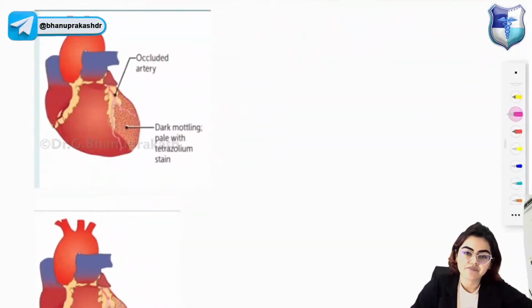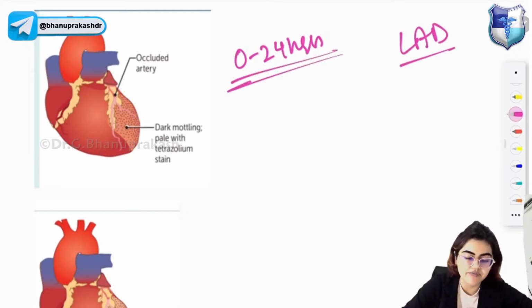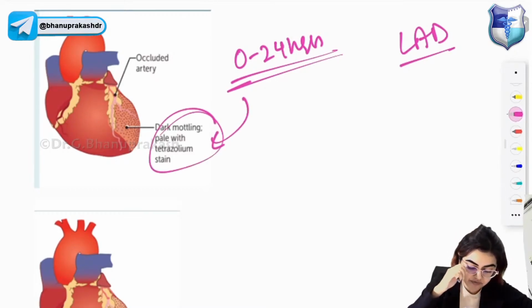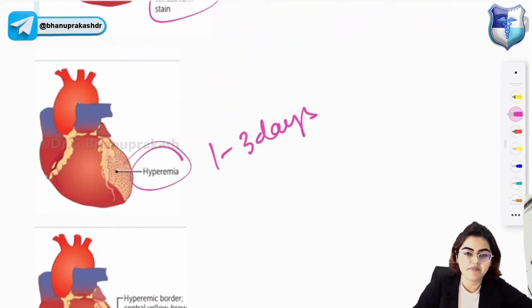Now, next image. This image is showing you the evolution of myocardial infarction. So this is the image after 0 to 24 hours. In myocardial infarction, the most common artery which is occluded is the left anterior descending artery. So after 0 to 24 hours, just look at this. You get dark mottling, and the area of infarction will stay pale with tetrazolium stain. After 1 to 3 days, the area of infarction will show hyperemia.